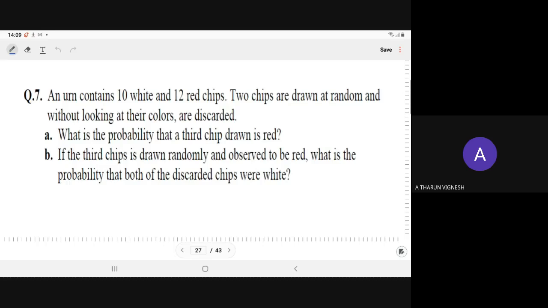You have to compute the probability that the chip drawn in the third trial should be red. In the second part, if the third chip is drawn randomly and observed to be red, which is the given condition, what is the probability that both of the discarded chips were white? Earlier 2 were white. So here also we have to take the events in the same fashion as we took in the previous question.